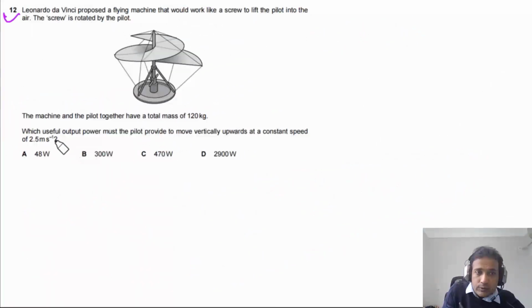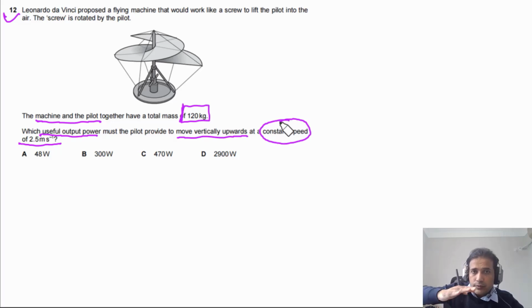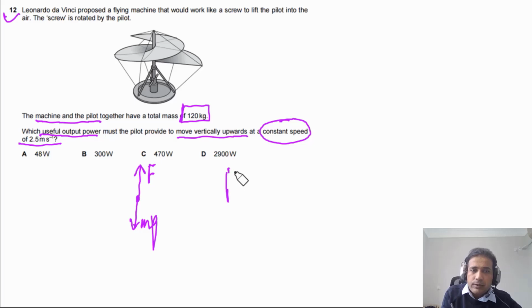For question 12, we need to figure out the useful output power that must be provided by the pilot to move vertically upwards at a constant speed of 2.5 meters per second. The machine and the pilot mass is given to us, so this is the total mass. To move at constant speed, the applied force in the upward direction has to be equal to mg. So power P equals Fv, and F equals mg, times v.